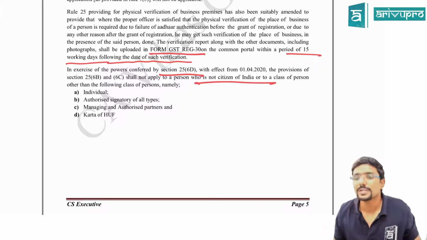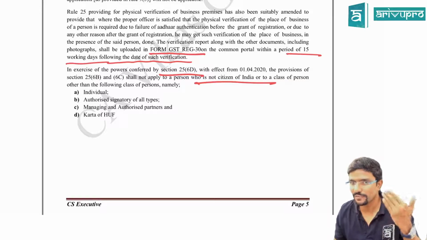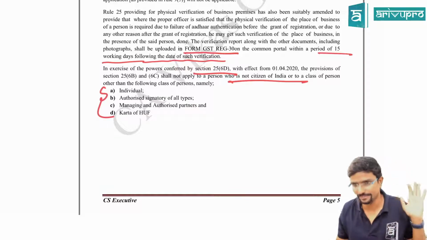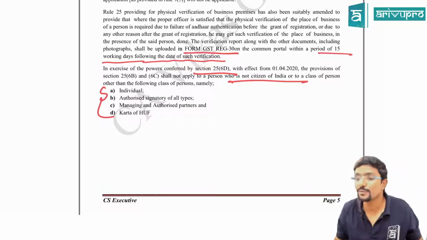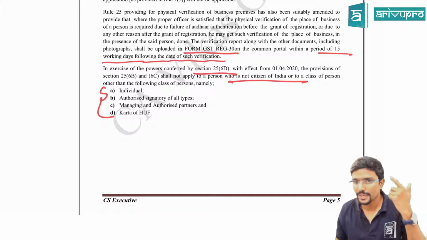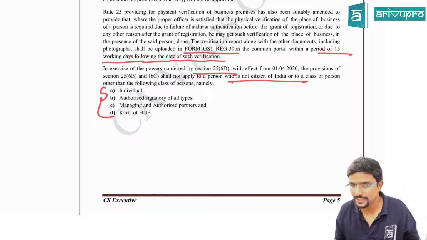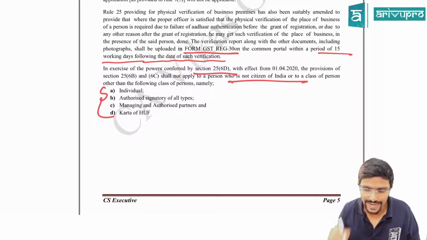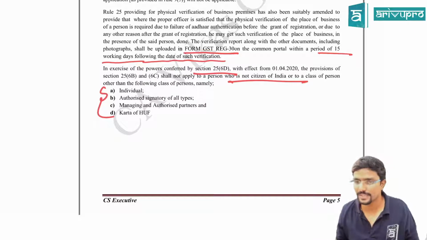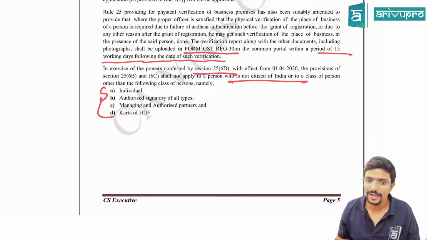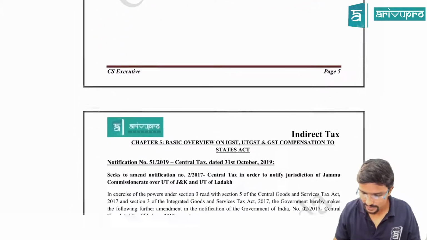Common. Agree? So, and for other persons, whoever will be notified later, but other than for these 4 people it is mandatorily applicable, they are telling. So these 4 people cannot be covered under 25(6)(d). Who are those? Individual, authorized signatory of all types, means who have the signature authority, managing and authorized partners, and Karta of HUF, because they have to mandatorily get Aadhaar authenticated. Clear? Other than these people, you can specify any other person under section 25(6)(d). One of the persons who is specified there, the person who is not a citizen of India. Clear guys? Because you cannot have Aadhaar. If you are not a citizen of India, you cannot have Aadhaar.